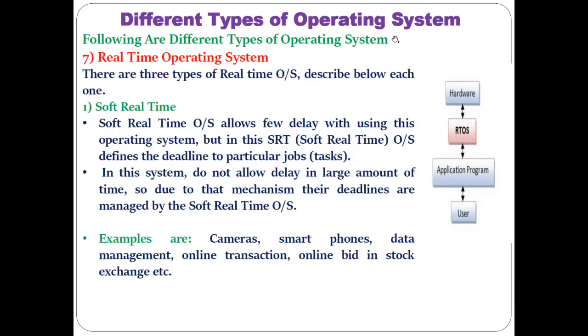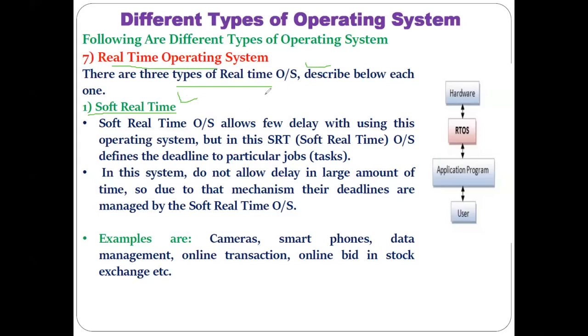Okay, according to the time limit, the deadlines, or the time constraint, the real-time operating system is also divided into three types. First, we have the soft real-time operating system, then we have the firm real-time operating system, and lastly we have the hard real-time operating system.